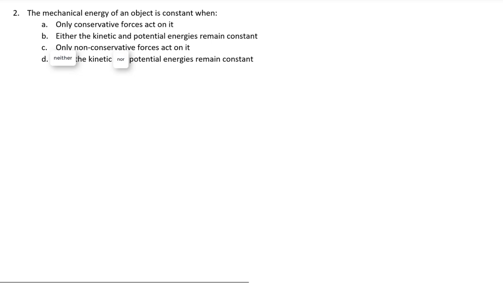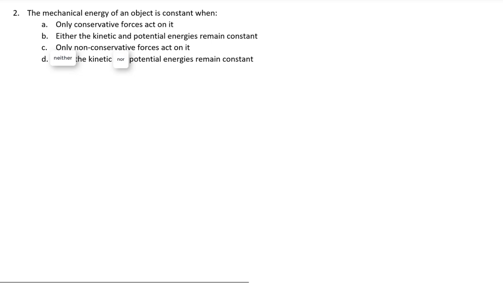Again, going back to our example of an object falling to the ground, in that case, the kinetic energy is increasing and the potential energy is decreasing. Neither the kinetic nor the potential energies are constant. However, we cannot assume that just because neither of them are constant, that mechanical energy is conserved. For example, in that scenario, if energy is being lost due to friction, then they are both changing, but mechanical energy is not conserved. This means that option D is also incorrect. Therefore, our answer is either A or C, either when conservative or non-conservative forces act on it.